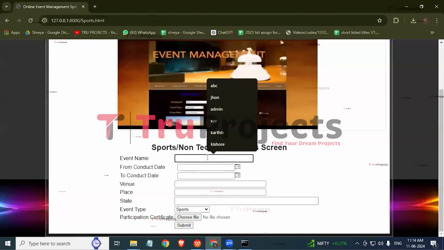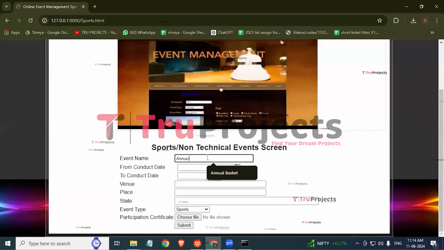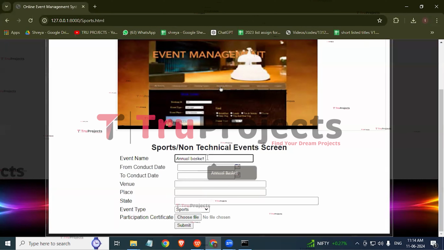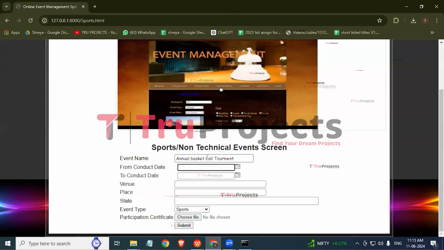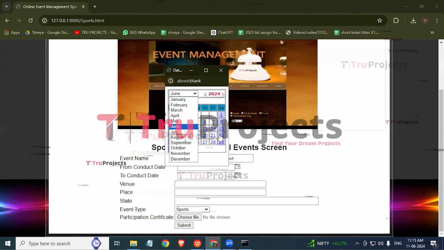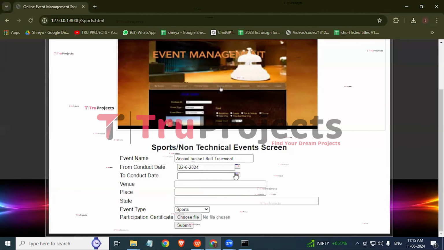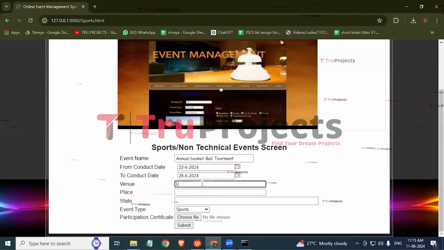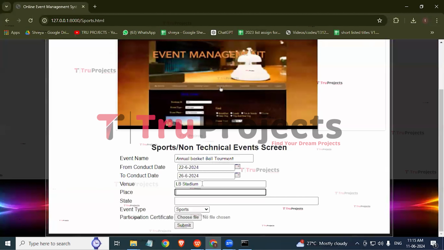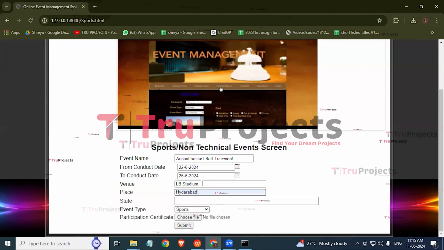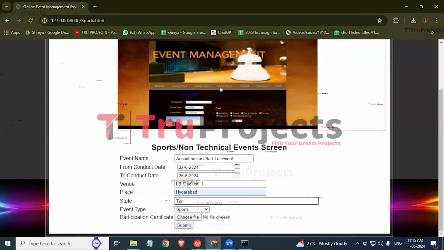So the event name would be annual basketball tournament, and the conduct date, that is, the tournament which is going to be conducted, is from June 22nd to June 26th. And here we need to provide the venue, and the venue is LB Stadium. And the place is Hyderabad. And here we need to provide the state. So the state is Telangana. And the event type is sports.